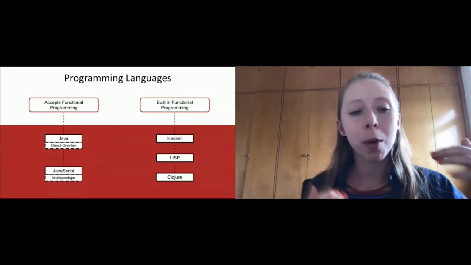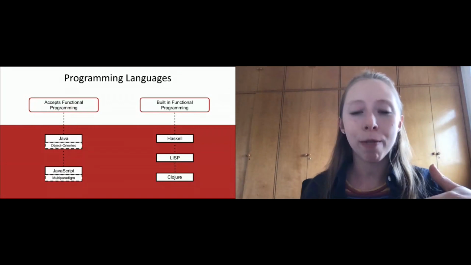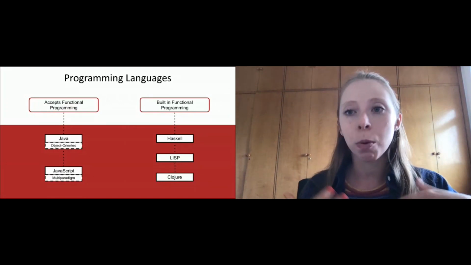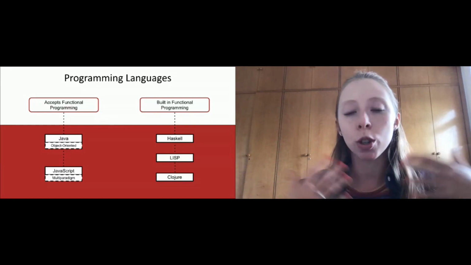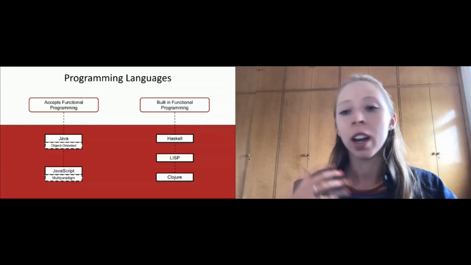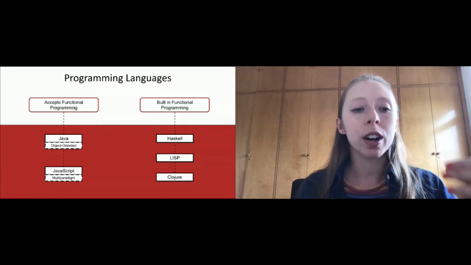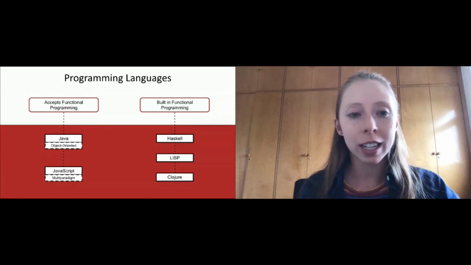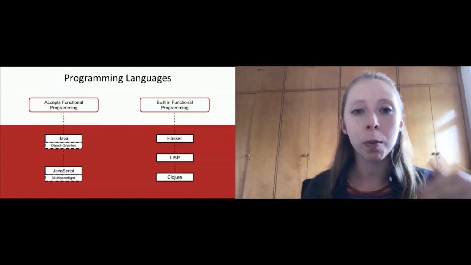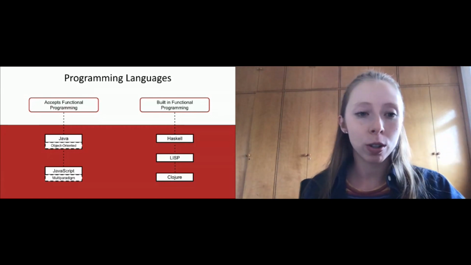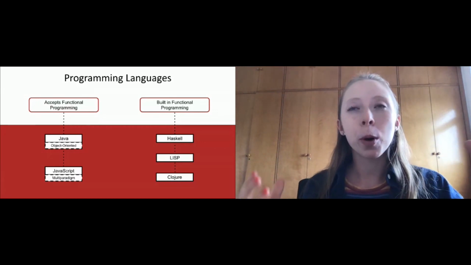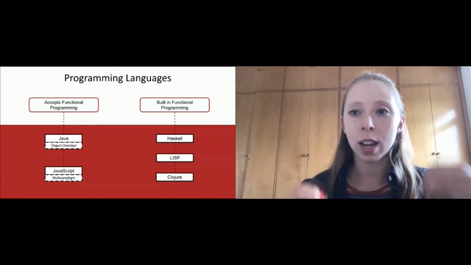And here I brought some examples. For example, Java, which is an object-oriented programming language, and I think it's the most used nowadays by all the industry and in the courses and universities. And this language, after the release of Java 8, also accepts functional programming, such as the lambda function. So we are able to program in both approaches at the same time.